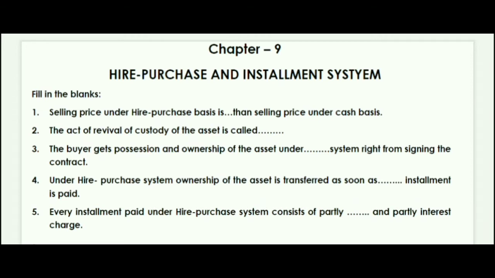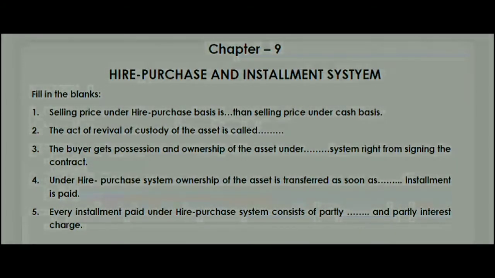Next question: every installment paid under the hire purchase system consists of partially capital payment and partially interest charge. The answer will be capital payment. Let's see the next question now.